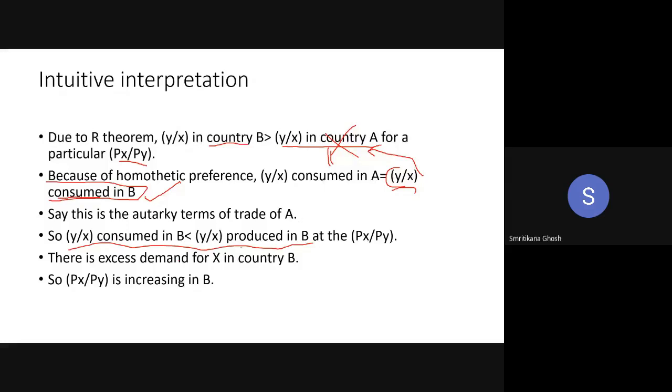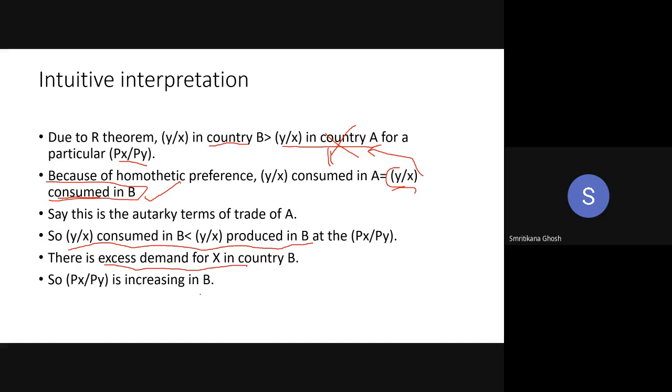So there is excess demand for x in country B. And if there is excess demand, then you know what will happen: the price will increase. So Px by Py is increasing in country B.